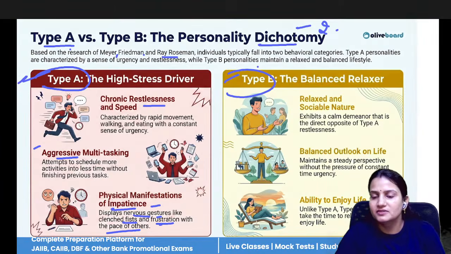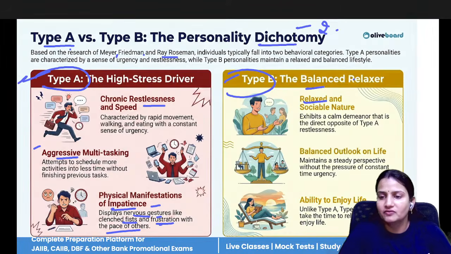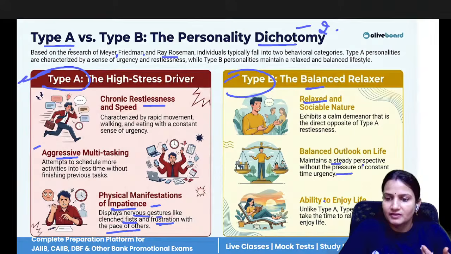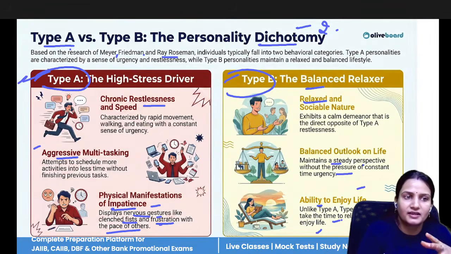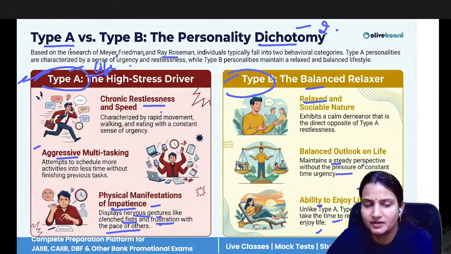On the other hand, type B personality employees are more relaxed. They know they have one more life at home, that is the personal life. So they keep personal and professional life separate. They always maintain a balance between these two lives. They have a steady perspective. They don't take much pressure. They enjoy their life. Unlike type A, type B individuals have more time to relax and enjoy life. They take work as work, but type A employees take work as their entire life. So this is the difference between type A and type B.